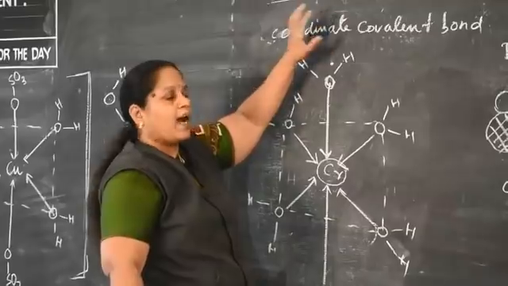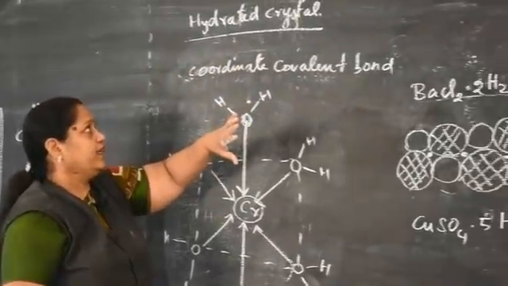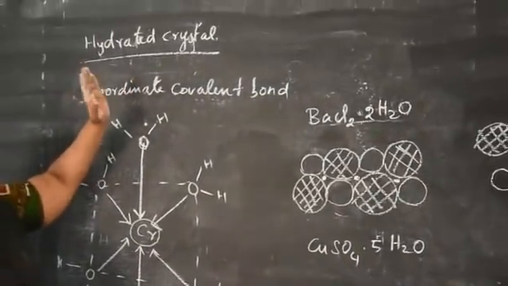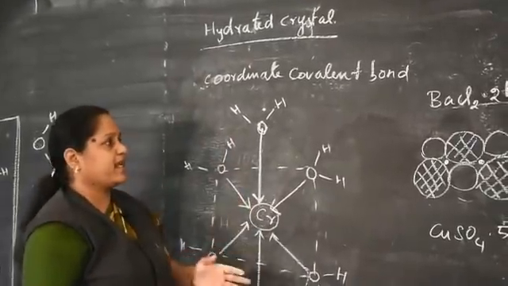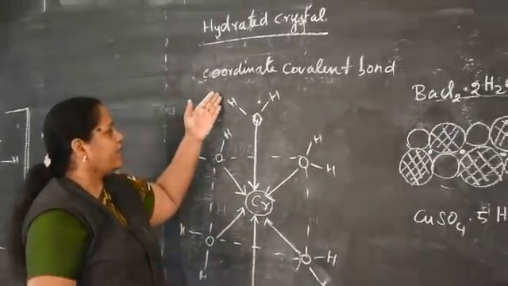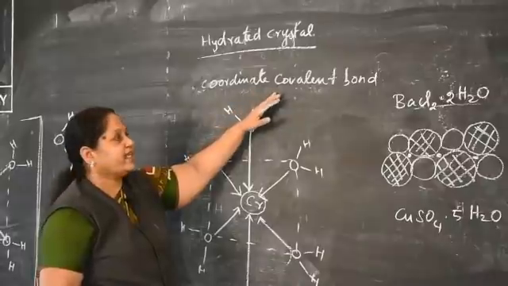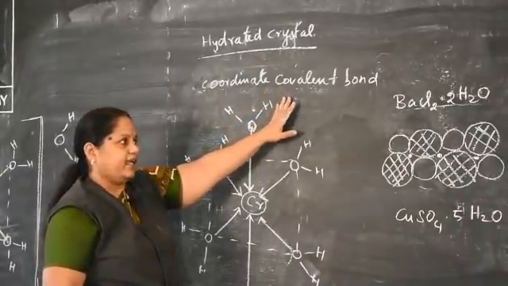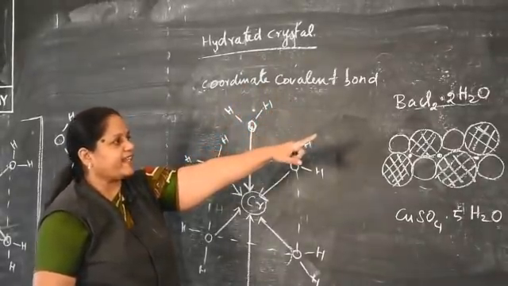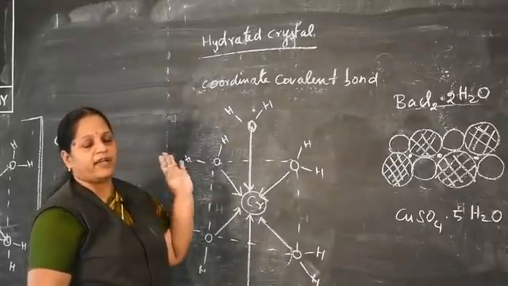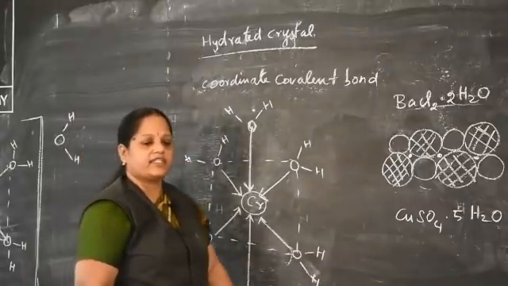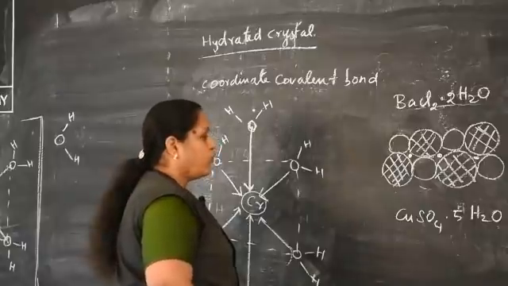Many crystals obtained from aqueous solution to form the salt are called hydrated salts. Some examples given in our books are Cr(H2O)6Cl3, barium chloride dihydrate, and copper sulfate pentahydrate. Next we discuss types of water.